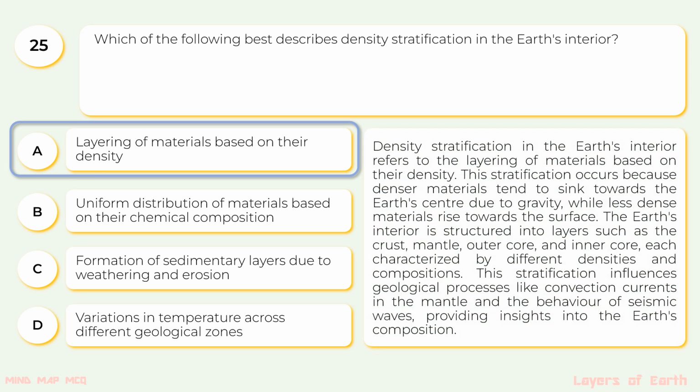Density stratification in Earth's interior refers to the layering of materials based on their density. This stratification occurs because denser materials tend to sink towards the Earth's center due to gravity, while less dense materials rise towards the surface. The Earth's interior is structured into layers such as the crust, mantle, outer core, and inner core, each characterized by different densities and compositions. This stratification influences geological processes like convection currents in the mantle and the behavior of seismic waves, providing insights into Earth's composition.